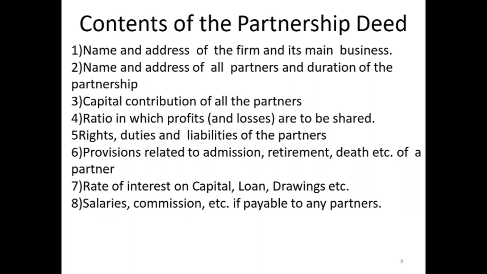Salaries, commission, etc., if payable to any partner. For example, A is a partner. He is fully managing the business of the firm. Then A will be paid such amount of salary, for example 20,000 rupees per month. So this will also be specified in the deed.